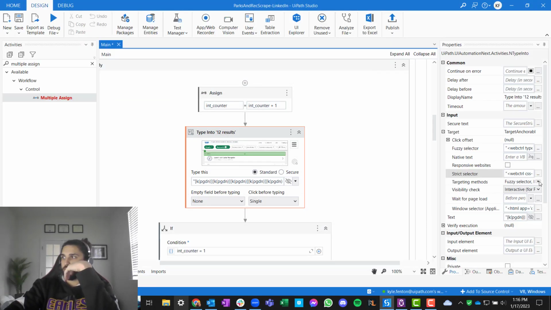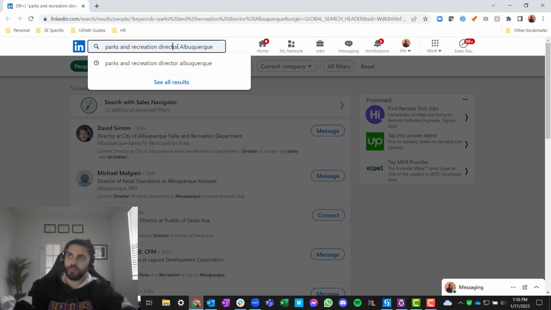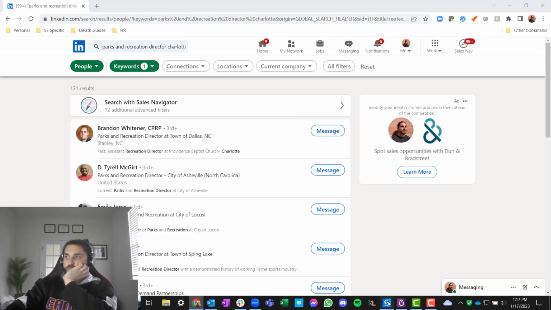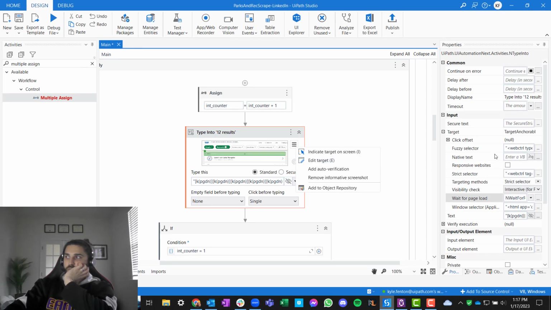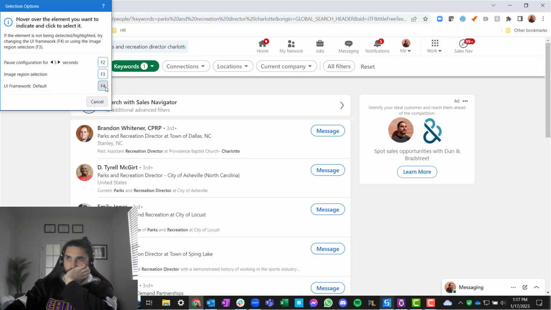Change this to strict selector, no image. Click that every time. Wait for page load. Complete. We just want to make sure the page loads. And then let's just try another one. Director instead of Albuquerque. Let's just do Charlotte. Okay, 121. Is this still valid? It's not valid. Interesting. All right, let's try it again.